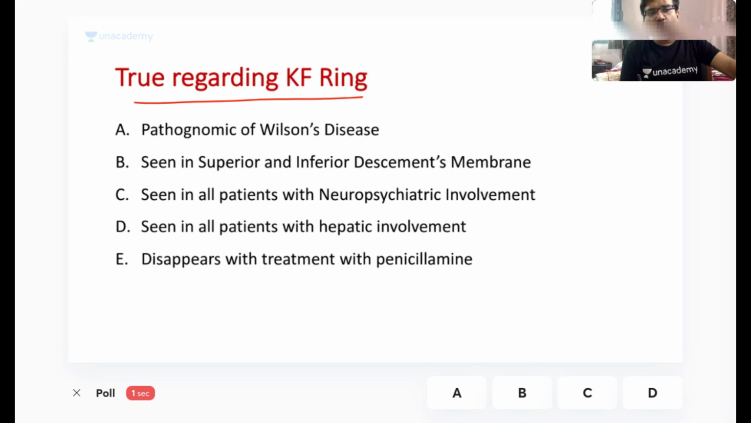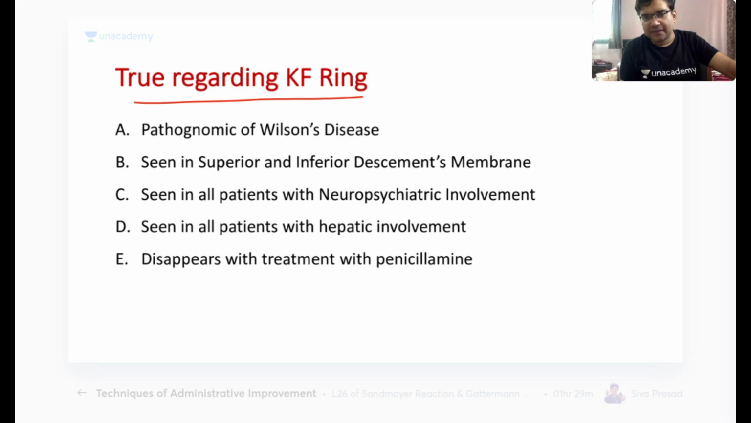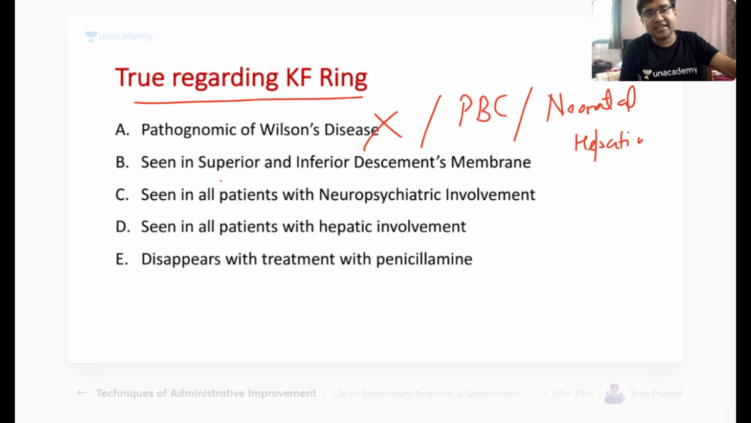So anyways, pathognomonic of Wilson's disease, is this correct or false? So this is false. Remember, KF ring is most commonly seen in Wilson's disease, but not in all patients of Wilson's disease. It can be seen in primary biliary cirrhosis as well as in neonatal hepatitis. It can be seen in both of these conditions. And remember, it is seen in both superior and inferior Descemet membrane, and it is also seen in all patients with neuropsychiatric involvement. So B and C both are correct here.